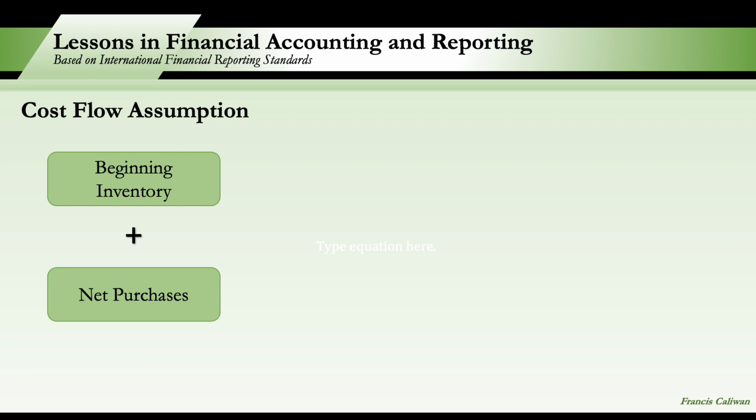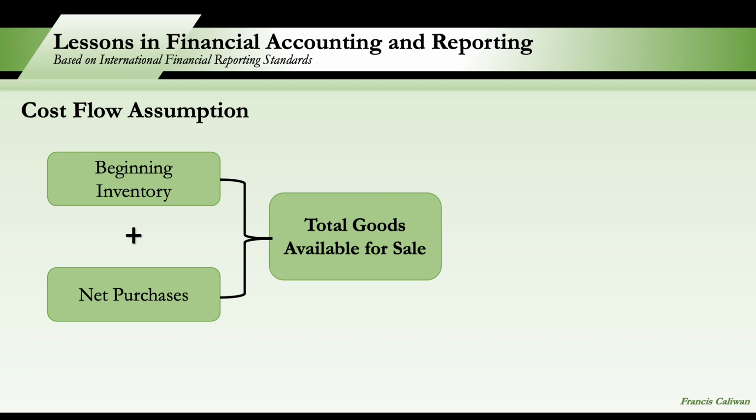Kasi alam natin na yung beginning inventory ay kukulangin para ibenta natin this year. So what we do is we add new inventories. So we purchase additional inventories para idagdag natin sa ating beginning inventories.